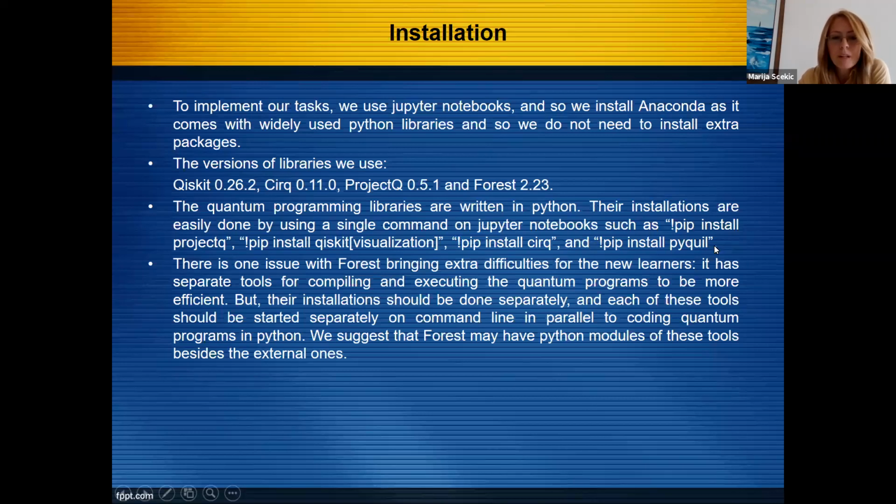As you can see, there is one issue with Forest, bringing extra difficulties for new learners. It has separate tools for compiling and executing the quantum programs to be more efficient. But their installation should be done separately, and each of these tools should be started separately on the command line in parallel to coding quantum programs in Python. So we suggest that Forest may have Python modules of these tools behind the external ones.